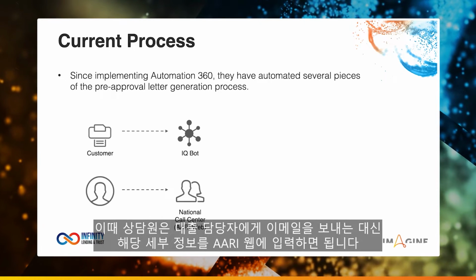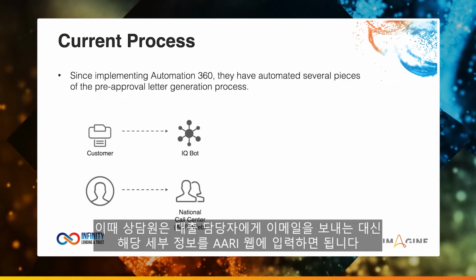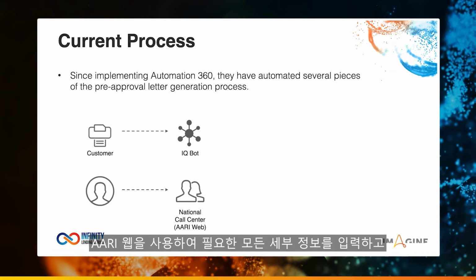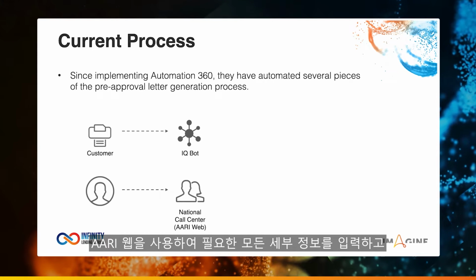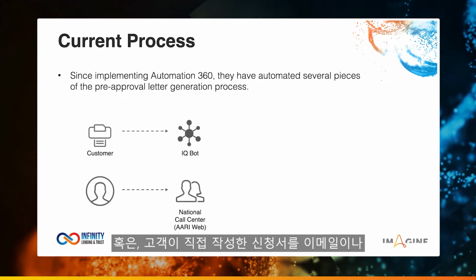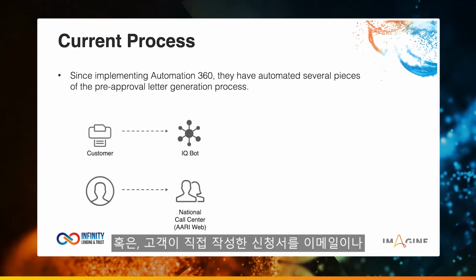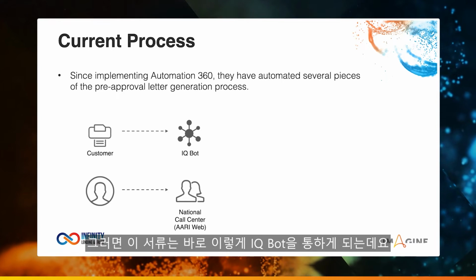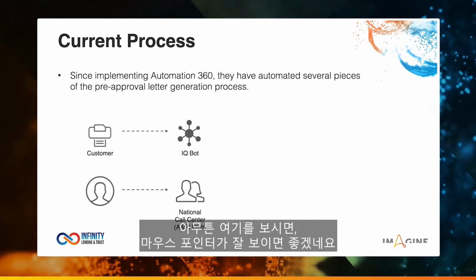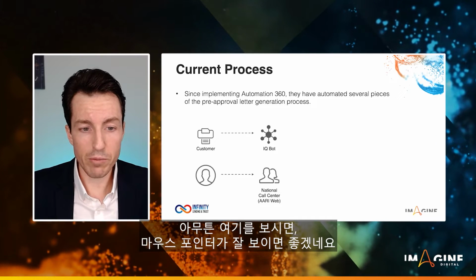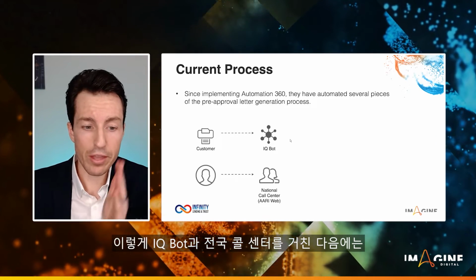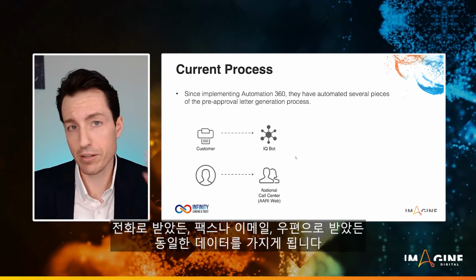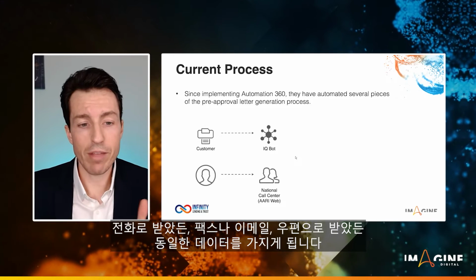And the agent at this point, instead of just sending an email off to the loan approval officer, would actually fill that detail into RE Web. Using RE Web, they have a place to fill out all the details that are required and send that off through the appropriate process. Alternatively, customers could send in an application that they've filled out, whether through email, mailing it to them, or through fax, and those documents could go through IQ Bot. Regardless, at this point, after the IQ Bot and National Call Center, we have the same data, whether it came in through a call, a fax, an email, or a document.